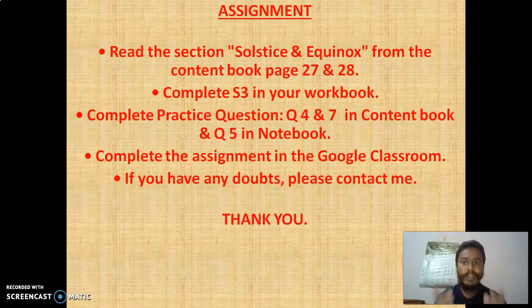Complete your S3 in your notebook, plus complete your S2, which I gave yesterday in the Google Meet. You have enough time, you can do it today, Saturday, Sunday, Monday, till Tuesday also. If you do it and show me on WhatsApp, that's okay.